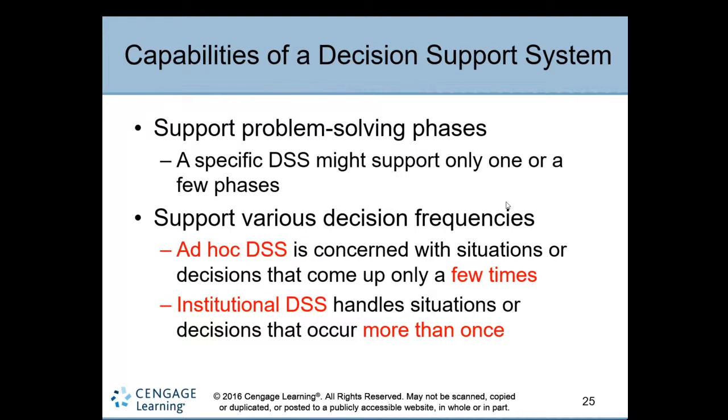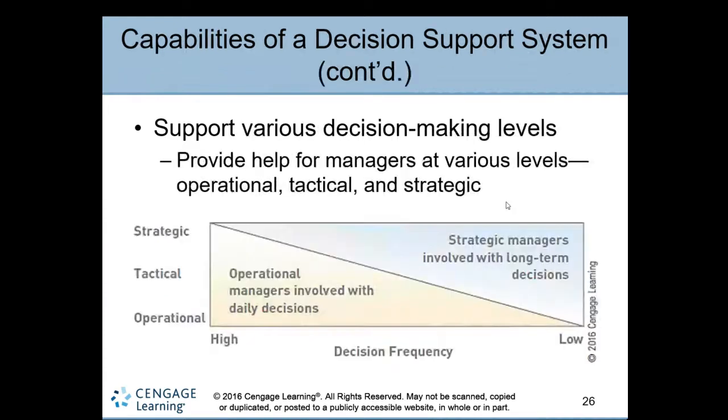It helps to take one-time decisions and more than one time also, like institutional decision support systems. So it supports various numbers of decisions, one time or a few times. Various types of decision frequency can be supported by the decision support system.